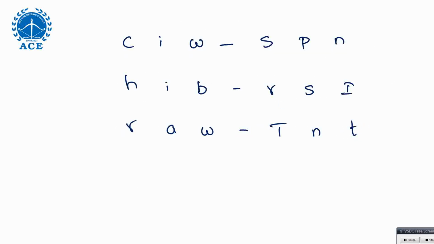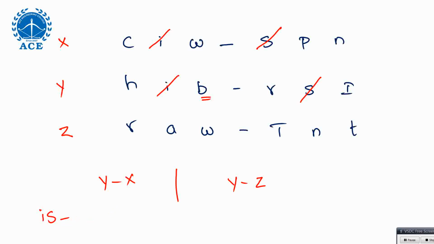So now see, the general approach: black is in which line? Second line. That should be compared with the remaining lines. You take these as X line, Y line and Z line. Black is in Y line. Y should be compared with X, and Y should be compared with Z. By the time you should get the answer, or else it will be either or likewise. If Y and X are compared, what is common? S is common, letter is I. Means I is actually nothing but E for us. S is nothing but actually SIK. Right? So E is nothing but SIK.